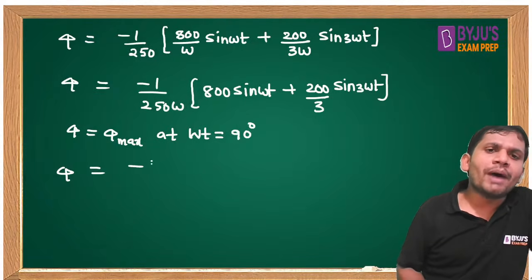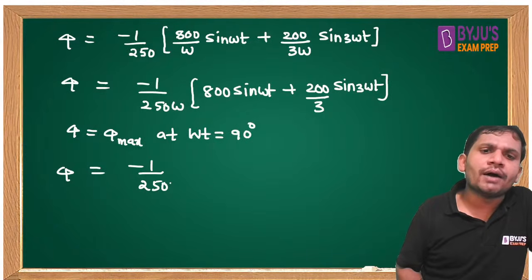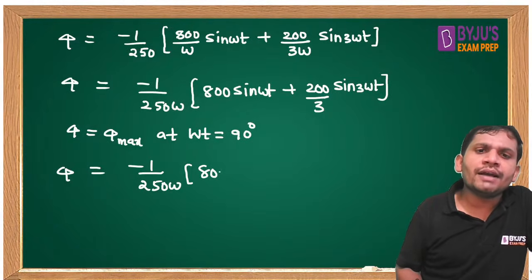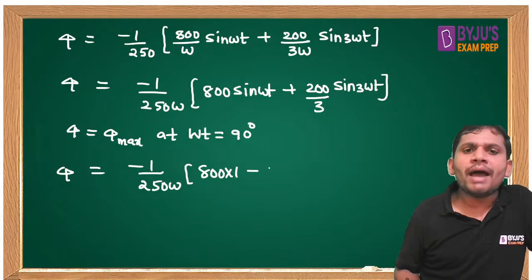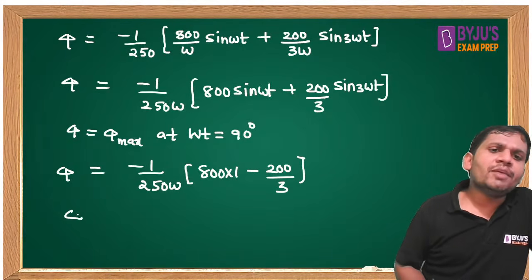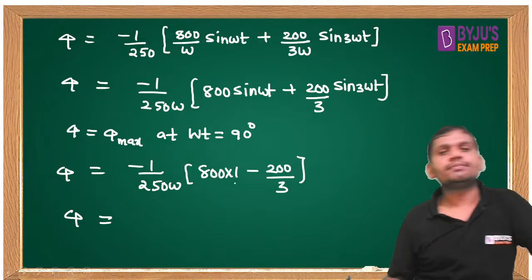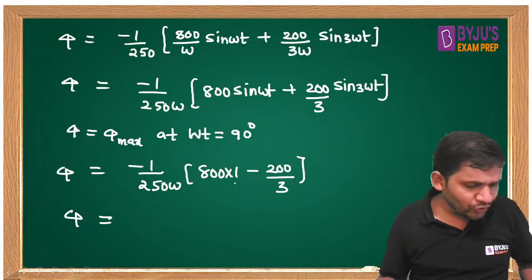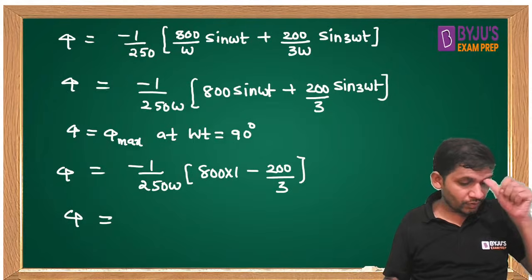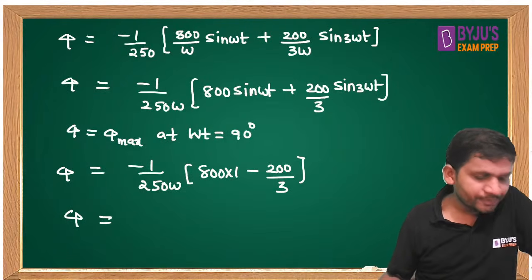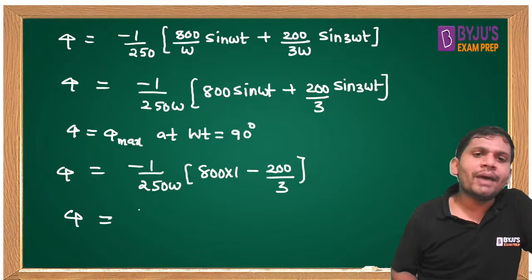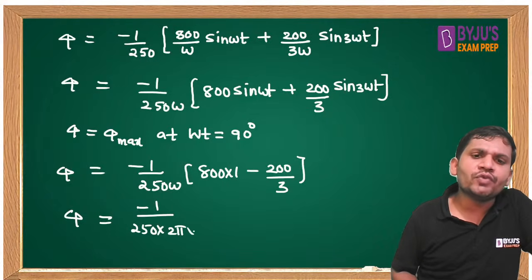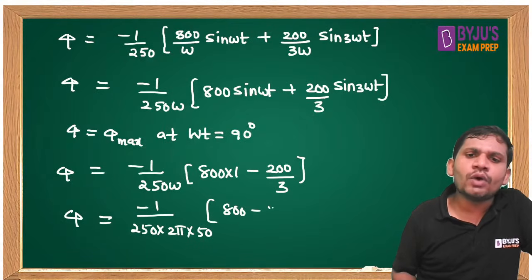Then phi equal to minus 1 by 250 into omega, 800 into 1 minus 200 by 3, since sin 270 is minus 1. Minus 1 by 250 into omega, 2 pi f, 2 pi into 50 Hz frequency. This is 800 minus 200 by 3.